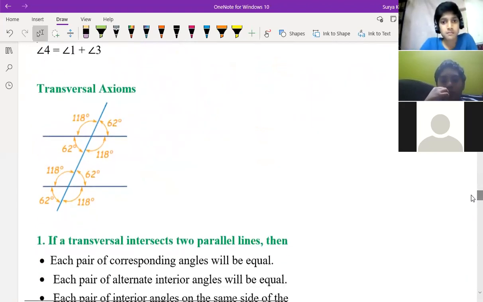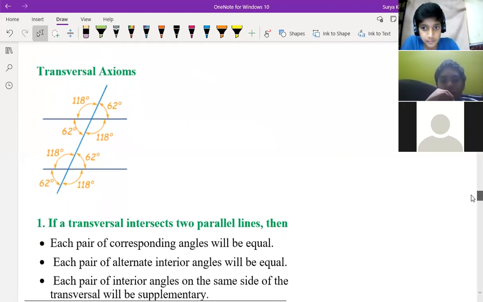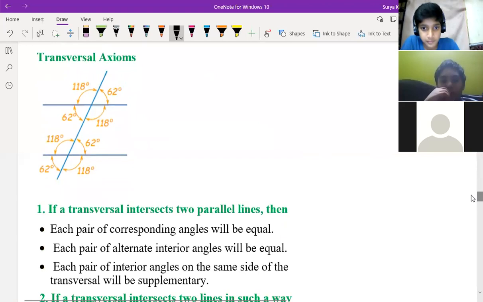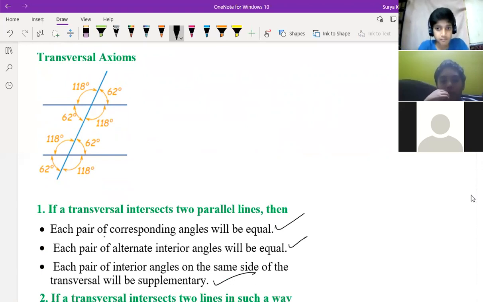Now the transversal axiom. This is like a linear pair only. See what they have given here. Each pair of corresponding angles will be equal, that we learned before. Each pair of alternate interior angles will be equal. Each pair of interior angles on the same side of the transversal is supplementary. We have read this before. So the last one is co-interior angles, and the first two are corresponding and alternate.